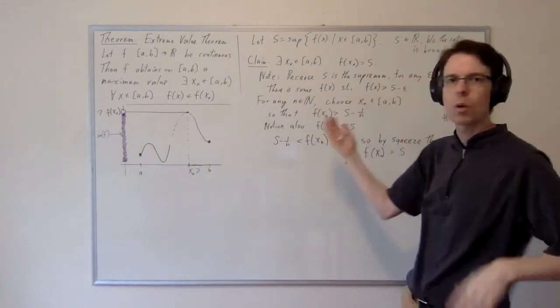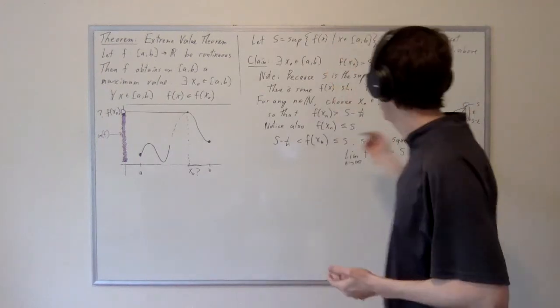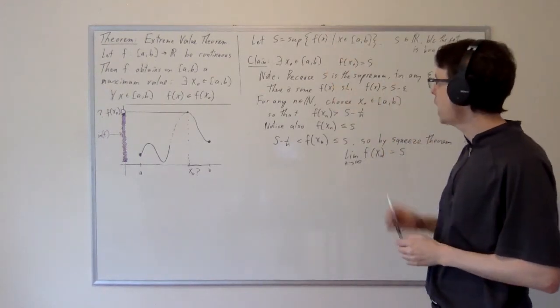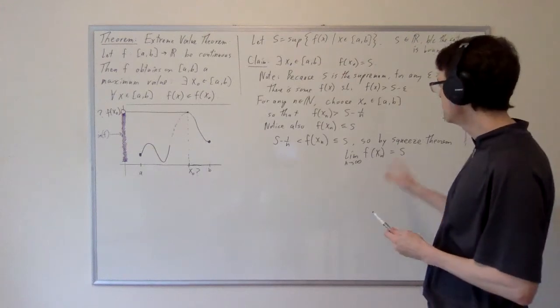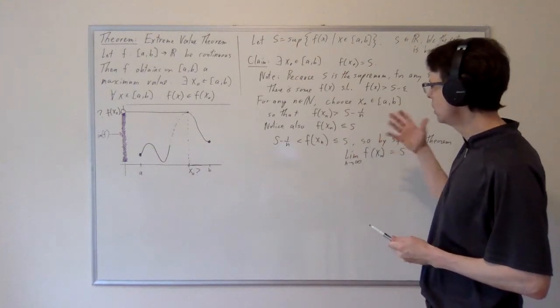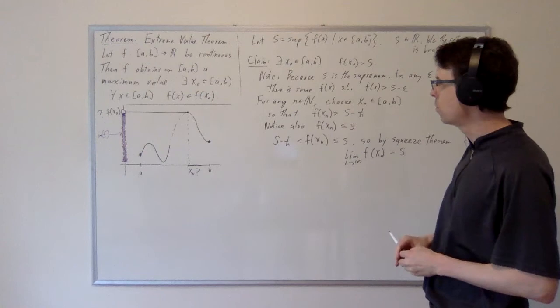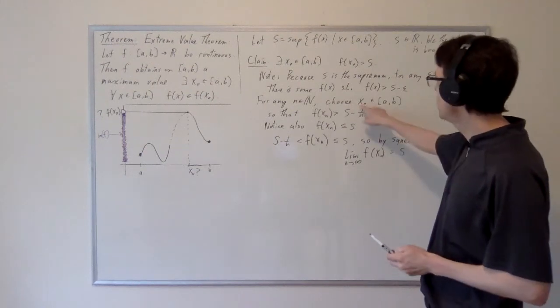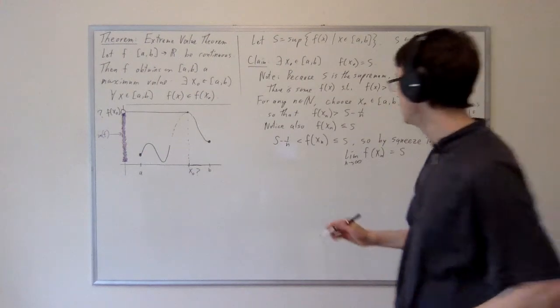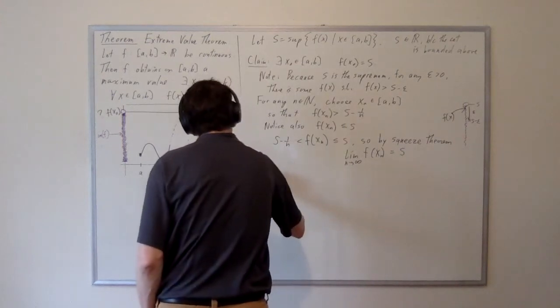I don't know that each one is bigger or lesser than the previous. I really don't have any idea what's going on with the values of the xn's compared to each other. So it's kind of strange here. The x values are less predictable and the f of x values are more predictable. But never mind, this sequence xn is at least a bounded sequence. So we can at least record that.